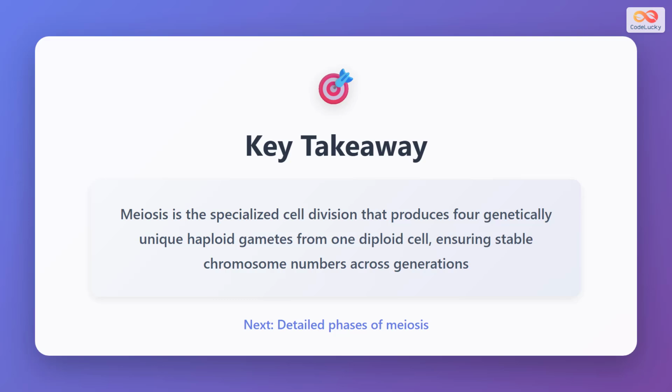Meiosis is the specialized cell division that produces 4 genetically unique haploid gametes from one diploid cell, ensuring stable chromosome numbers across generations. This process is absolutely essential for sexual reproduction and the continuation of life as we know it. By reducing chromosome numbers and creating genetic diversity, meiosis enables species to reproduce while maintaining genetic stability. In the next video, we will explore the detailed phases of meiosis, examining each step of meiosis 1 and meiosis 2 to understand exactly how chromosomes are separated and how genetic variation is generated during this remarkable process.